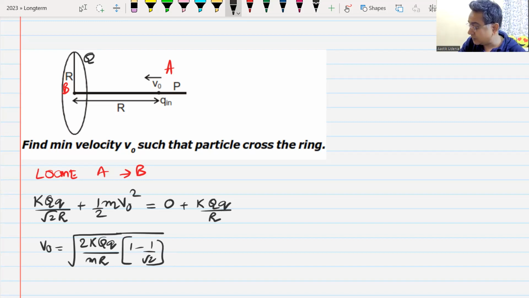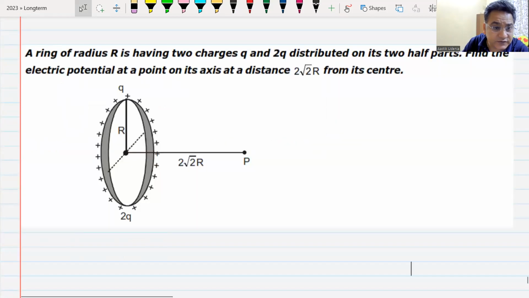Last question for today is this. We have taken a lot of things today. Well done. A ring of radius R is having two charges in two halves. One half has plus q charge, the other half has 2q charge. Find the electric potential at a point 2 root 2 R from its center. This question is not going to come in JEE Mains. This is a question of JEE Advanced. And you have 2 minutes to give me the answer.